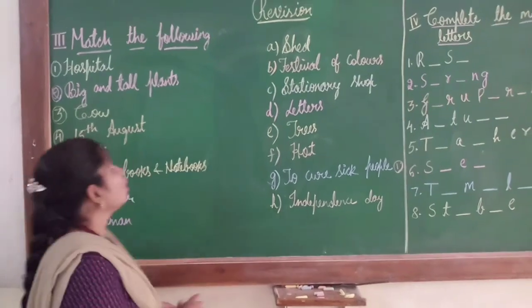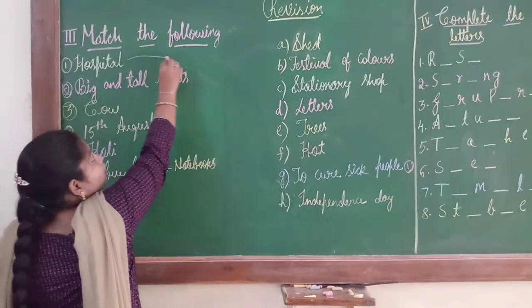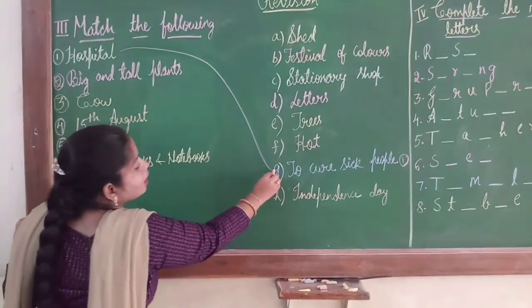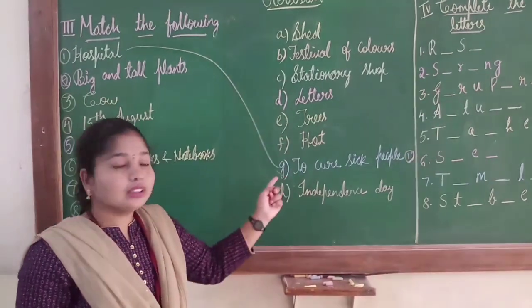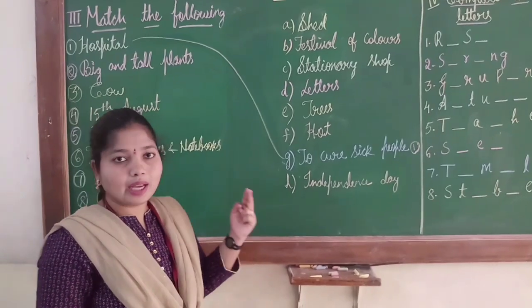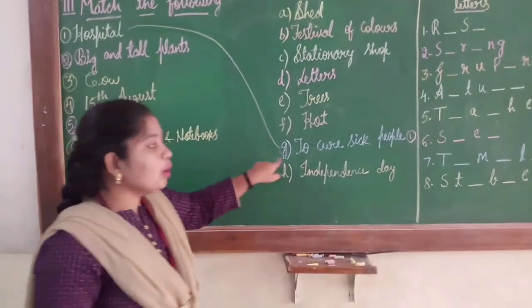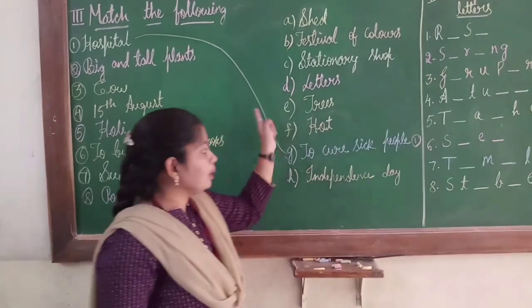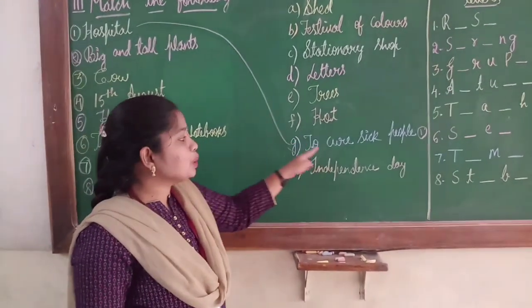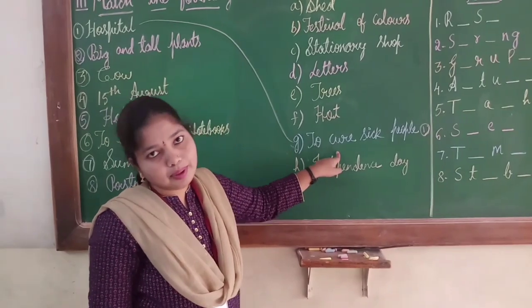So, I will join this hospital to this number G. Hospital is to cure sick people. You can match the following in two ways, children. You can draw a line or you can put a number as 1. It's number 1. Hospital matches with to cure sick people.